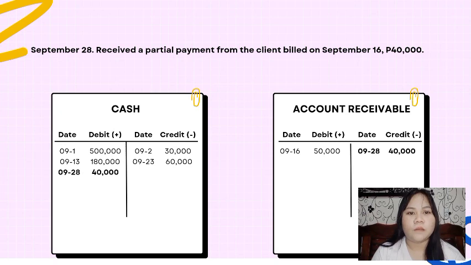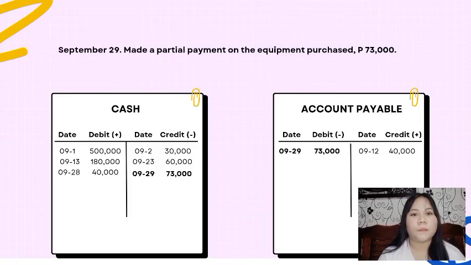September 28, receive a partial payment from the client billed on September 16, 40,000 pesos. So, naka-receive tayo ng partial payment from our client. Kaya, i-record natin siya as debit in cash dahil nadagdagan ang cash natin and credit on accounts receivable dahil nabawasan na yung i-receive nating pera.